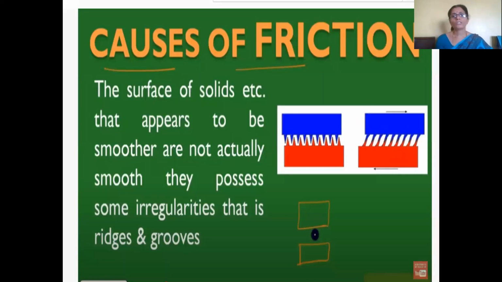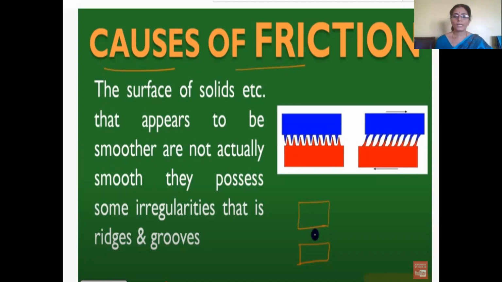If you see the causes of friction, whatever the surface may be, the surface of a solid, for example the table surface or the surface of the book, you may think it appears to be smooth, but it is not actually so. The surface of a solid, liquid, whatever it is, appears to be smooth but is not actually smooth. They possess some irregularities, which we call ridges and grooves.